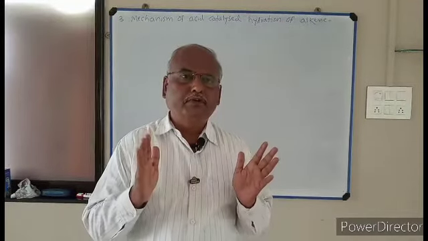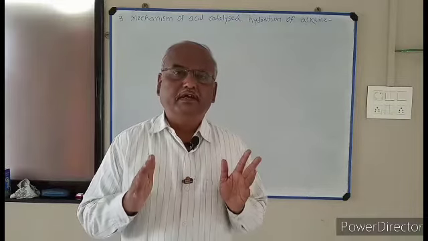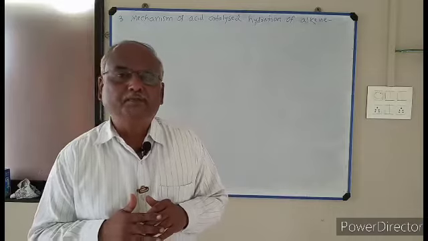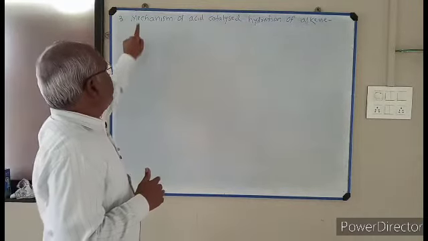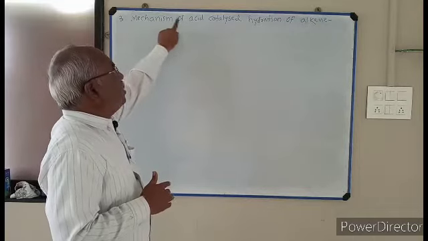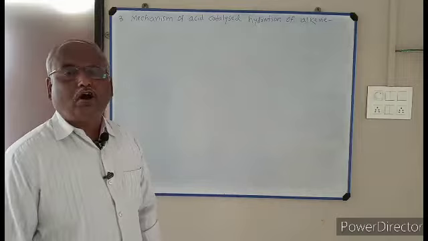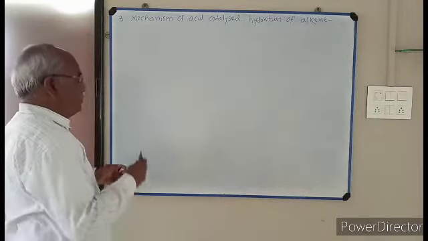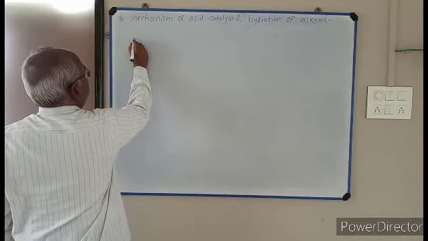So, after completion of SN2 mechanism and SN1 mechanism, I am going to explain the third mechanism, that is, the mechanism of acid catalyzed hydration of alkene. So first I take the example of alkene.